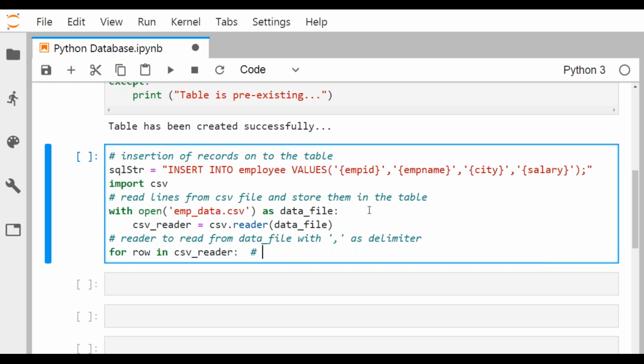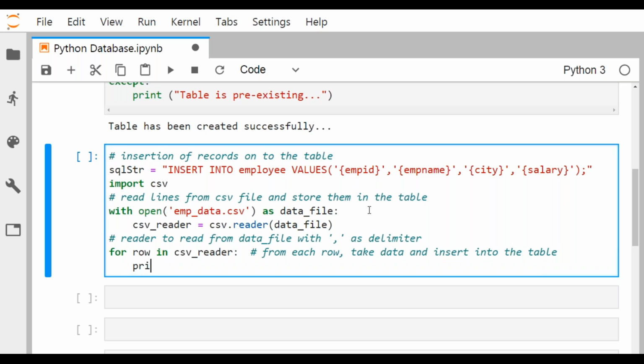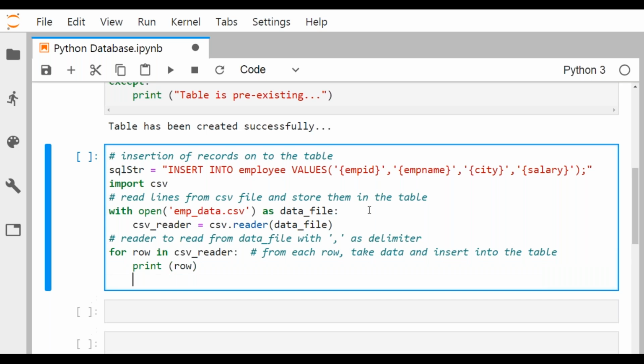So writing the comment for you for better understanding: from each row, take data and insert into the table. Okay, then I shall go for print row, for my check, to see how the rows are getting printed.